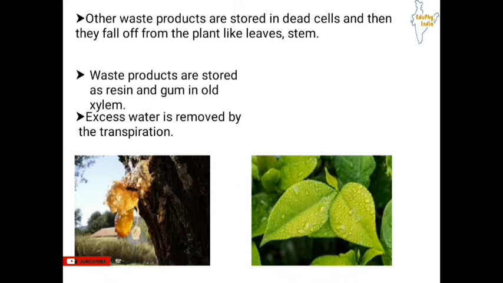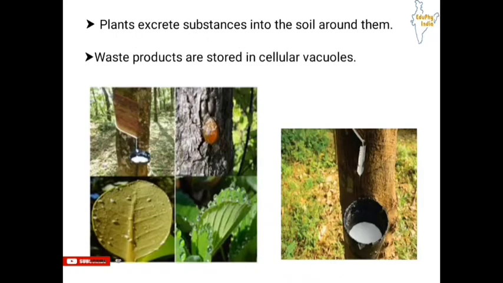Next, excess water is removed by the process of transpiration. We have seen in our previous lecture that transpiration is the evaporation of water molecules from the leaves to the atmosphere. So when there is an excess of water in the plant, it can be removed by transpiration, as excess water can be a waste product for the plant. Next, plants excrete substances into the soil around them. So they can also excrete waste products into the soil around them.